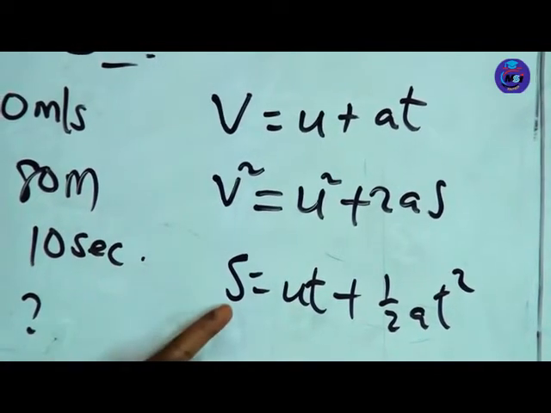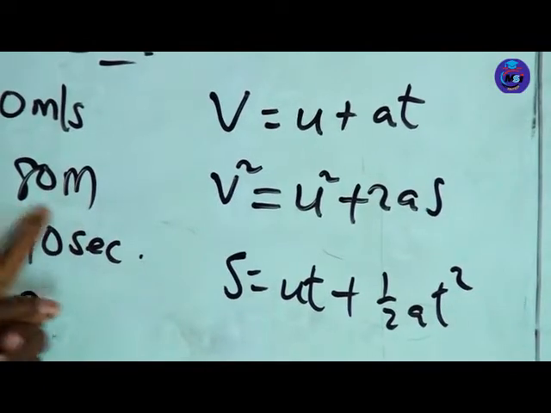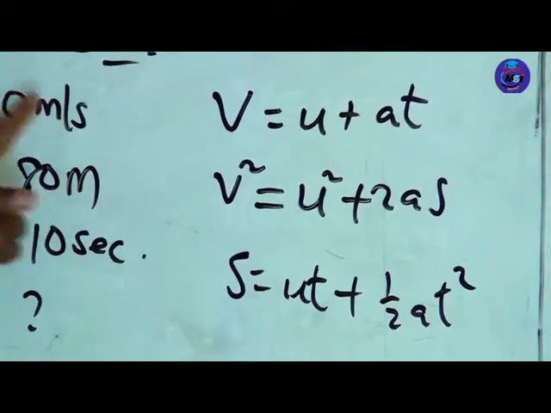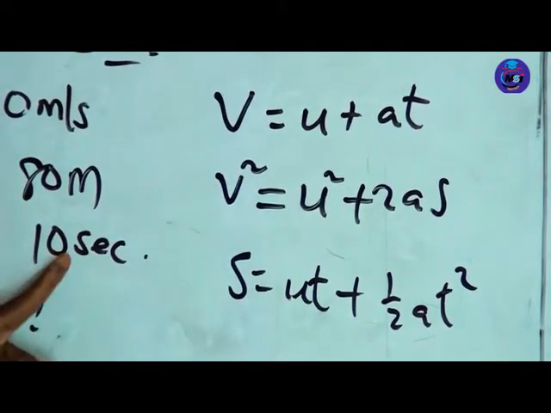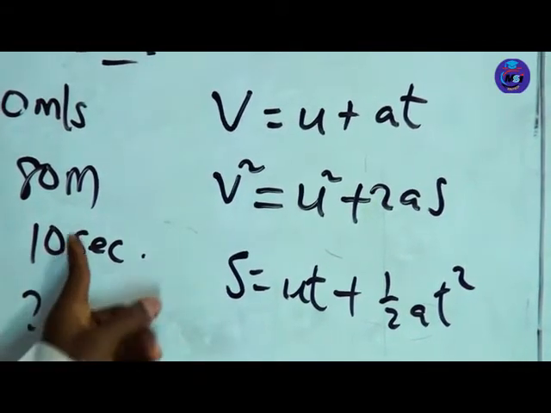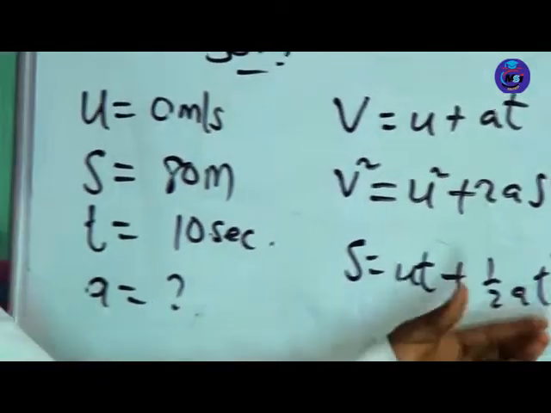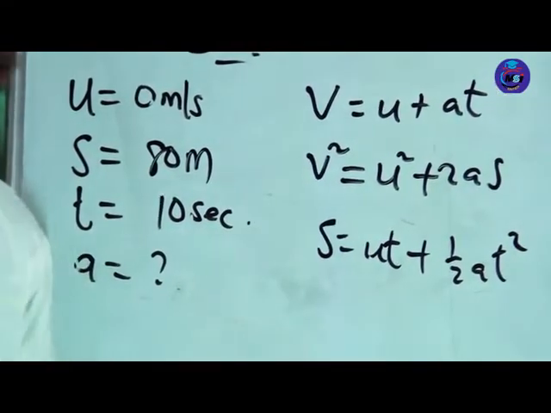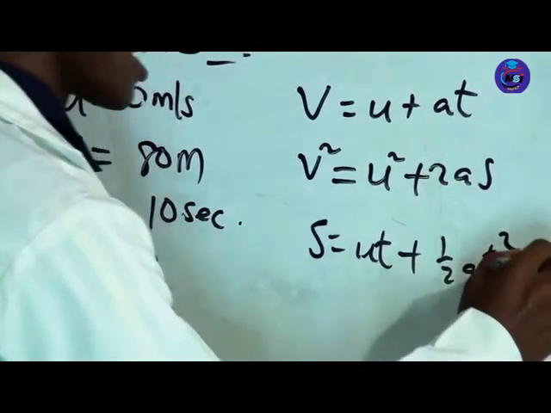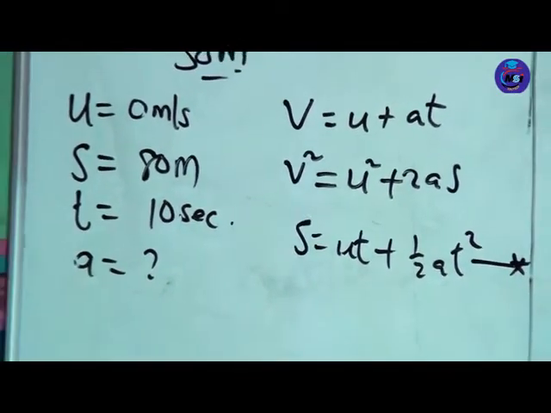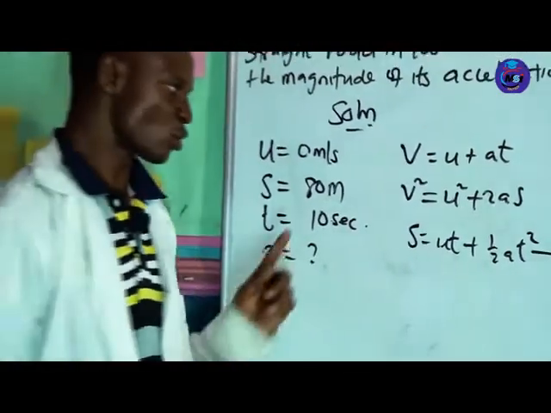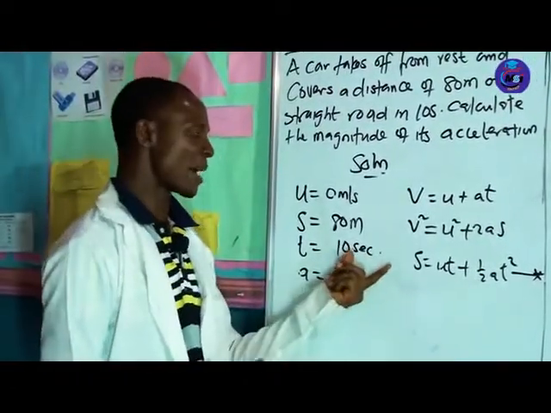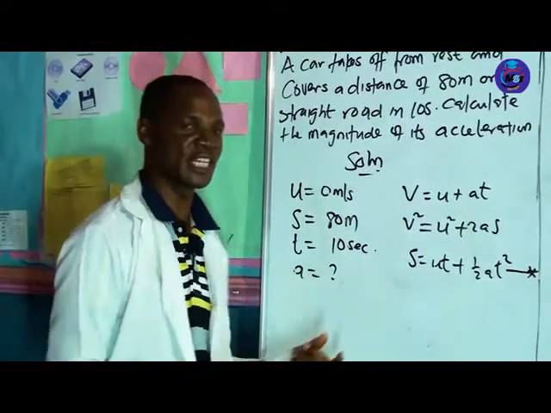We are given the distance, which is 80 meters. We are given the initial velocity, which is 0, and likewise we know the time, which is 10 seconds. Then we are looking for the acceleration. Good, we are given the time. So all that we are given is present here, and what we are looking for is also present. So the third equation will be the suitable equation for us to use to solve this problem.